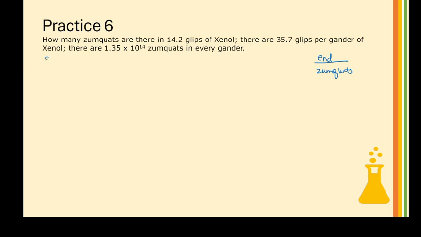All right, what am I given? I'm given 14.2 glips of Zenol. And, right, so I got that. 35.7 glips. Oh, this is that per again, right? So I'm going to relate that. 35.7 glips per 1 implied gander. And there are 1.35 times 10 to the 14 Zumquats.